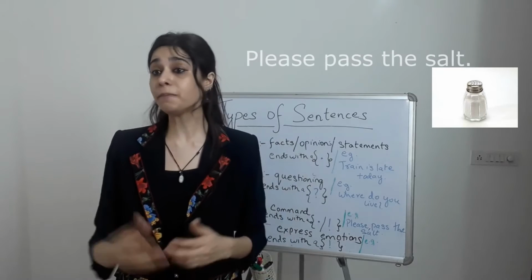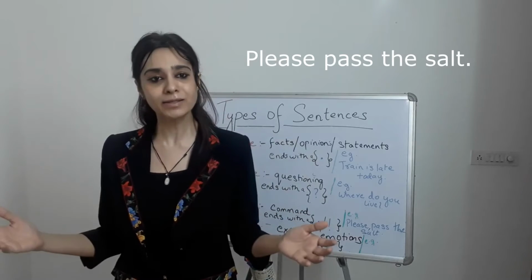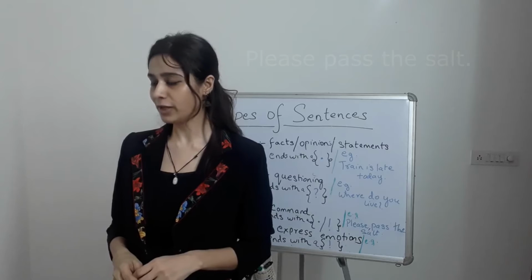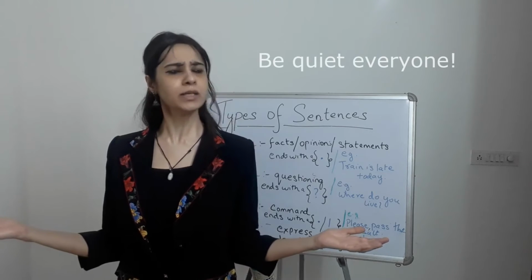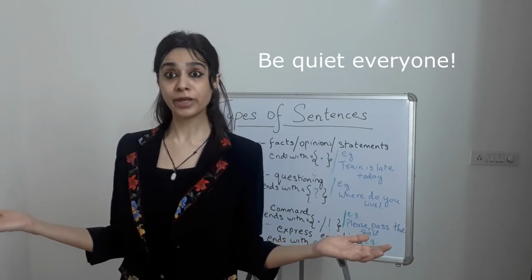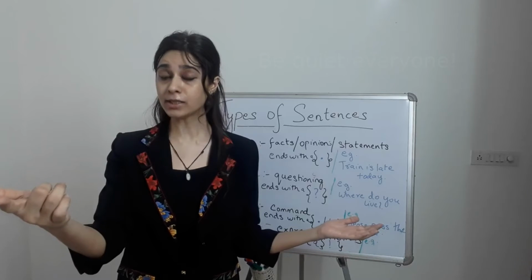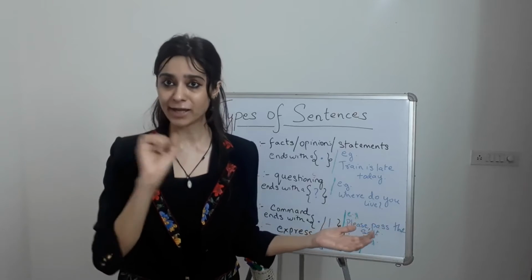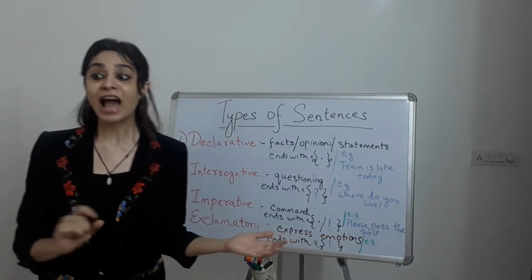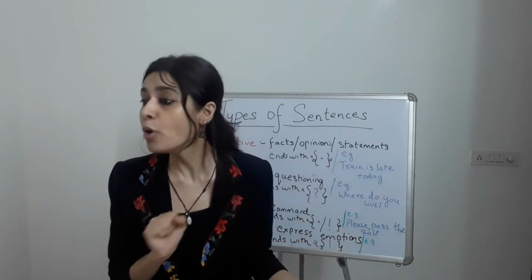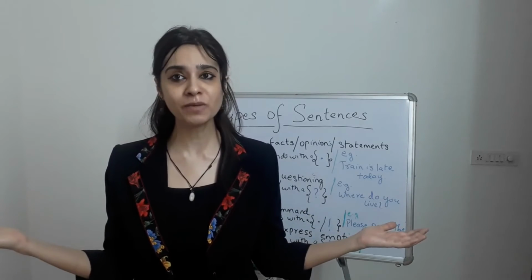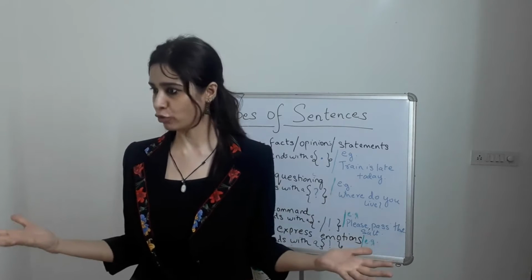Now I am telling the other person to pass the salt, but in a polite way. Be quiet, everyone. Here I'm giving a command, but along with it I am adding an emotion, an angry emotion.